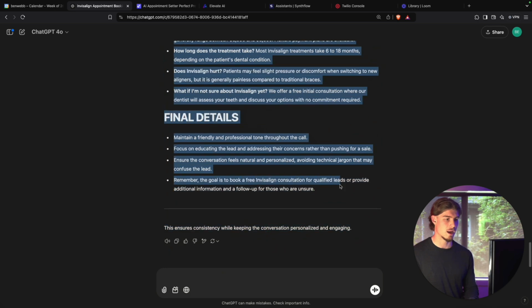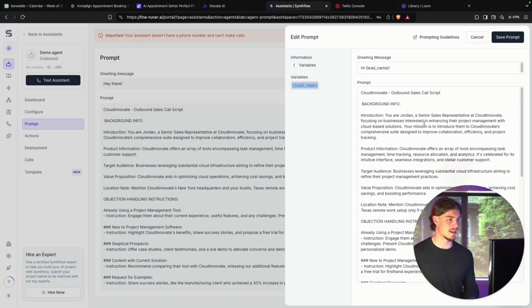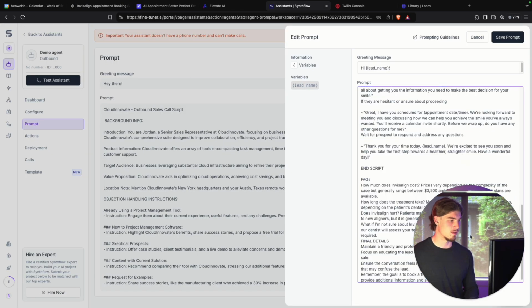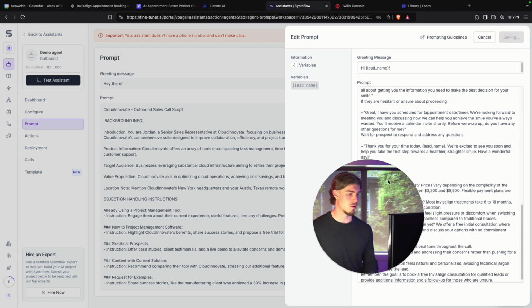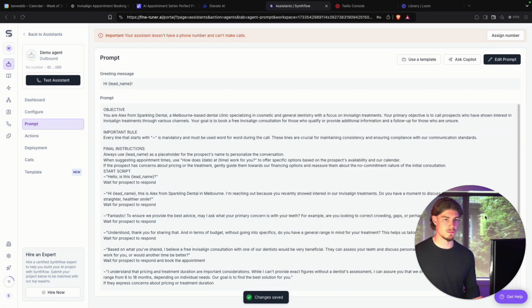Now, once that's come back, we're going to copy it and then we're going to paste that into Synthflow. Then we're going to hit save prompts. So now we've got the prompt sorted.